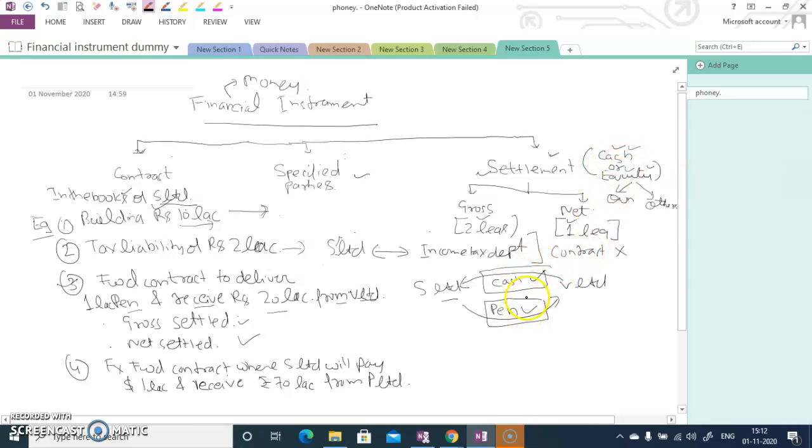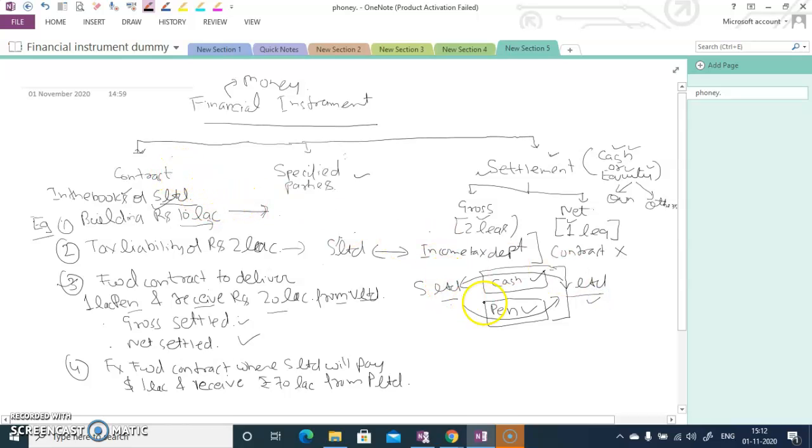So we need to see in total. One is okay, the other one is not satisfying the settlement condition. So in total, if I'm seeing in a holistic manner, this settlement condition is not getting satisfied. The specified party, the second condition: for S Limited, V Limited is a specified party. So the second condition is satisfied.